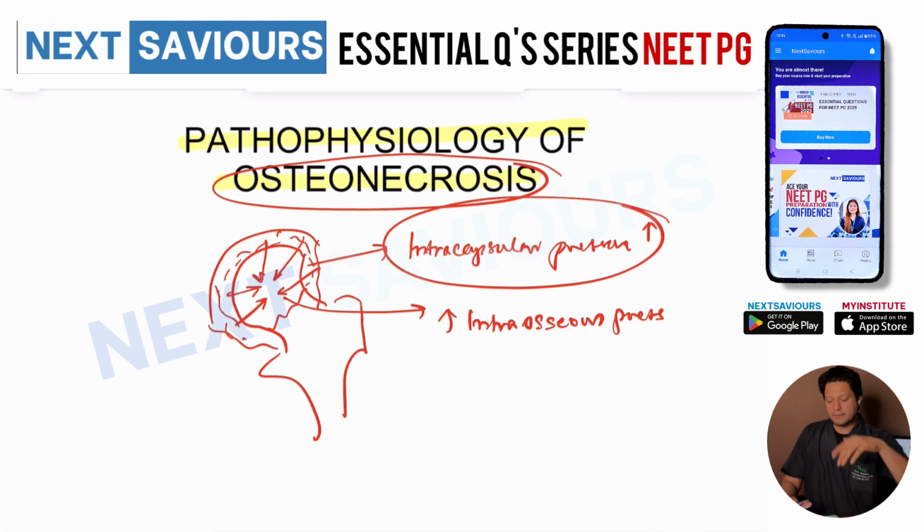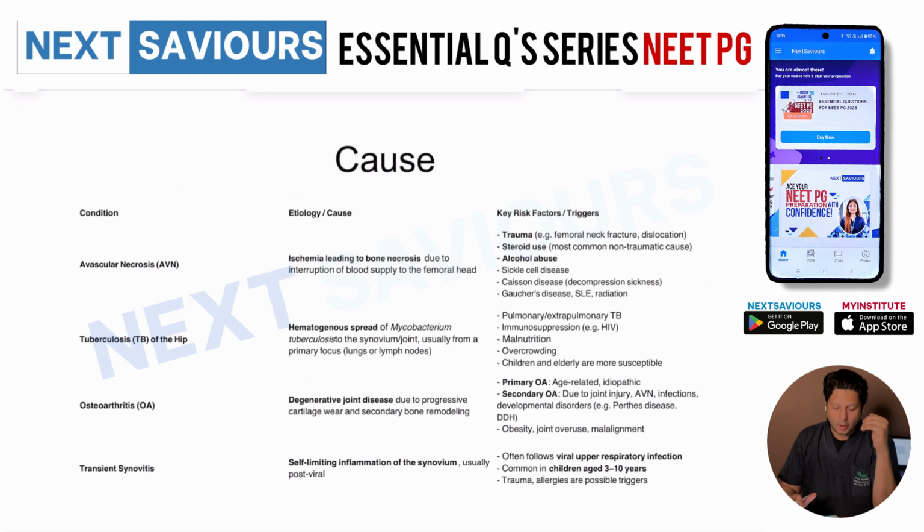So this is in short the pathophysiological mechanism of these two conditions. Now, once we have understood the pathophysiology of these two important differentials, it is time to understand the possible causes behind this. As we have just talked about, for AVN, that means osteonecrosis of the head of the femur, it results from ischemia that leads to bone necrosis. Among the causes which could be the reason for this is trauma.